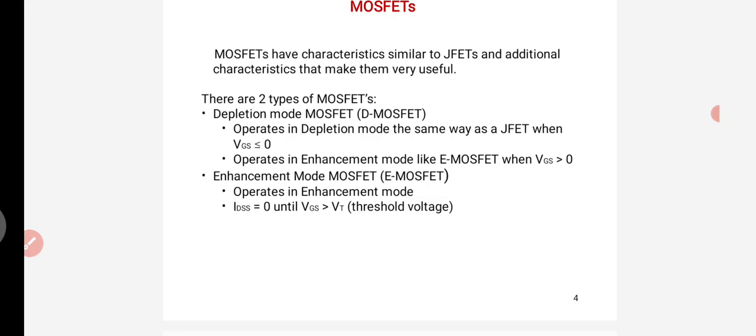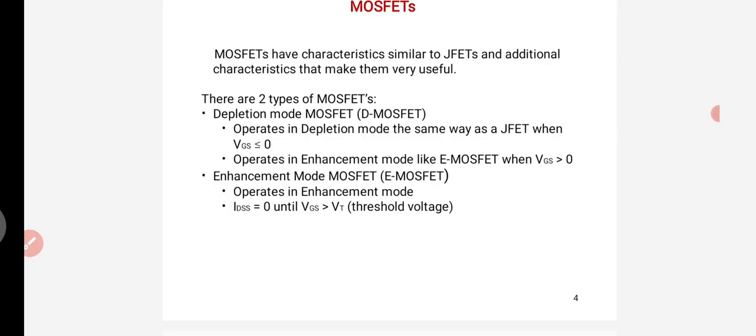Operation in enhancement mode, like the E-MOSFET, occurs when VGS is greater than 0. That means in the case of the depletion mode MOSFET, two cases occur. When VGS is less than or equal to 0, it operates in depletion mode, just like a JFET. When VGS is greater than 0, it operates in enhancement mode. The other type is the enhancement mode MOSFET, where IDS is equal to 0 until VGS is greater than the threshold voltage VT. This mode of operation is the enhancement mode MOSFET.